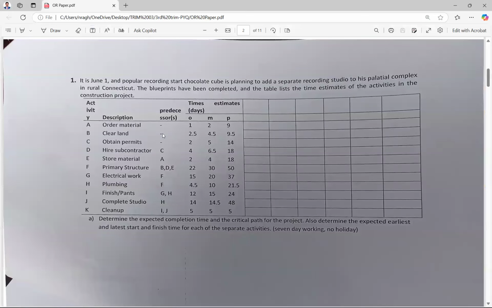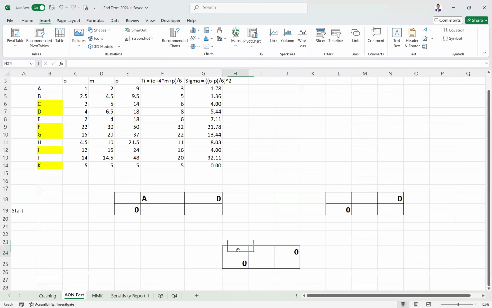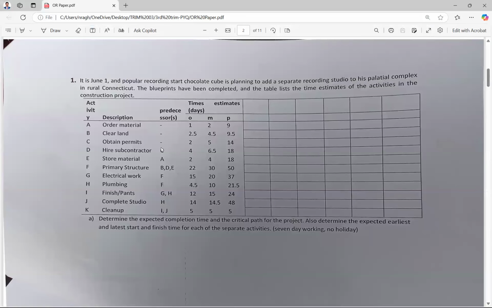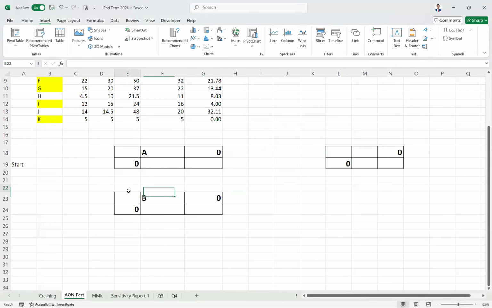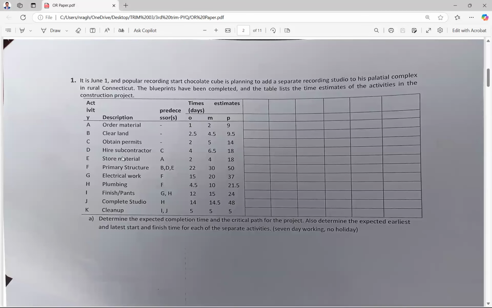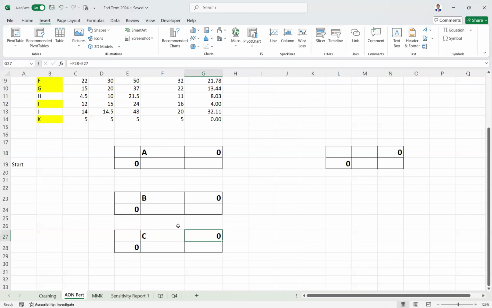Next node is B. B also there is no predecessor. Then just pick it up, write it below this and put B. Following A, B, then C. C also there is no predecessor. Again, you just draw it and put it here, and this is C. Next for D, they say C is the predecessor.